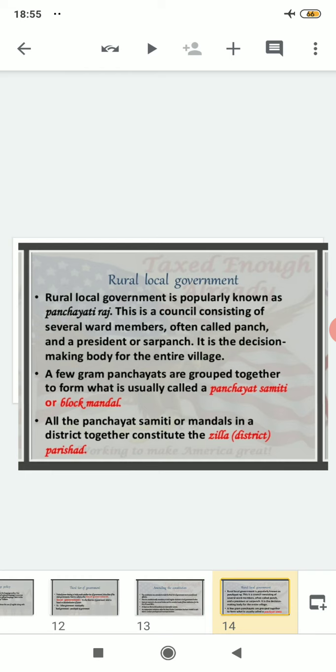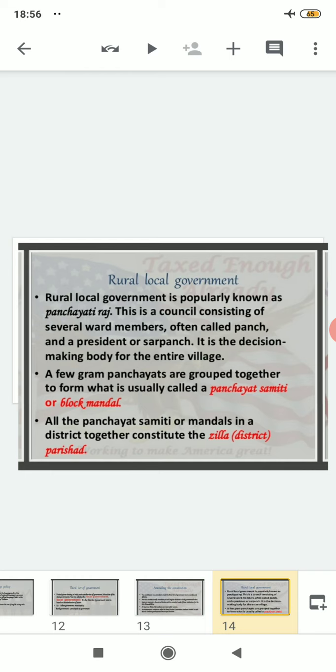There are different ward members. Suppose 10 ward members are there in the village, and these 10 ward members will be elected, and the head of the panchayat will be known as what? The sarpanch or a president. So these 10 ward members will be answerable to whom? The head of the village, that is, you can say in English president or in Hindi sarpanch. So it is the decision making body for the entire village, and all the decisions are for the betterment of the particular village where the elections are held, where the village sarpanch is the head, and the other 10 ward members are there.